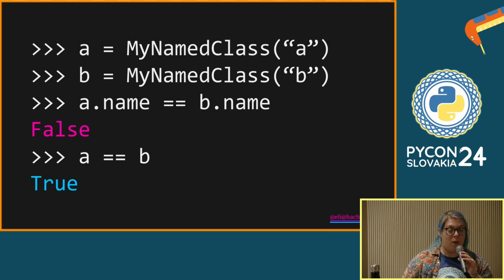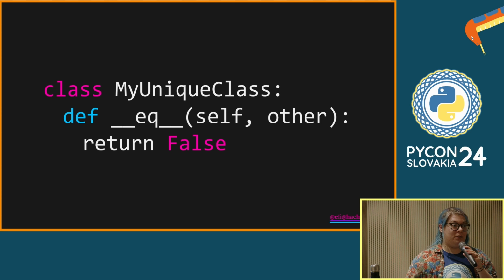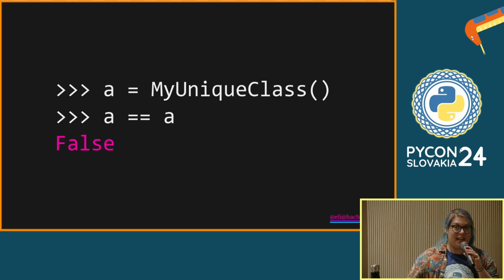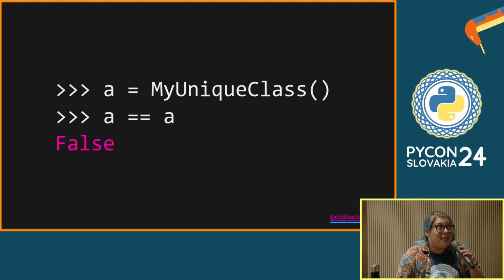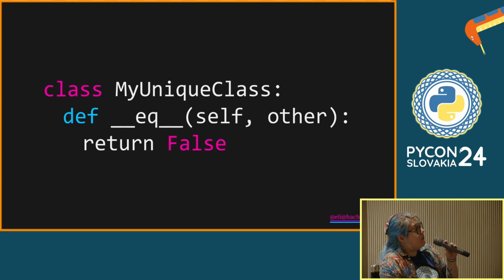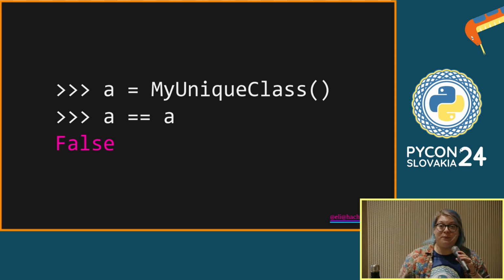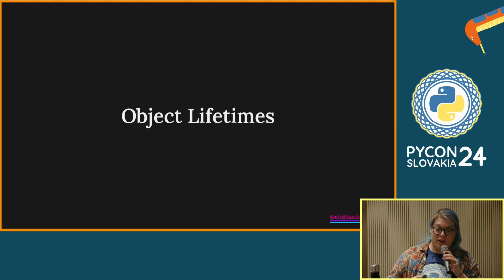So what if we went the other way? What if we said, okay, I'm going to define a class, and it never returns true. No matter what you compare it to, it's different than everything in the world. It's even different than itself. That's all that thing is doing, it's calling into this method and saying return false. And that's that false that you're getting there. So playing around with magic methods: fun, potentially dangerous, potentially very confusing.